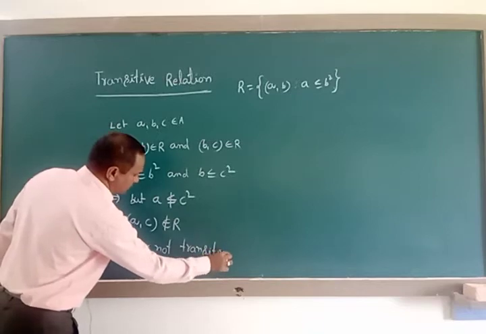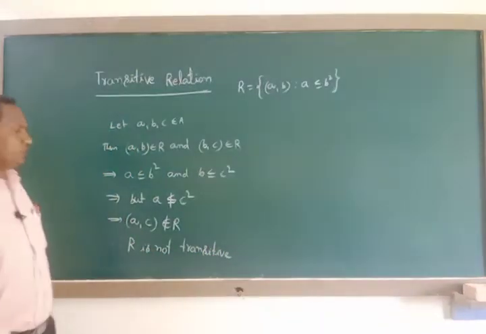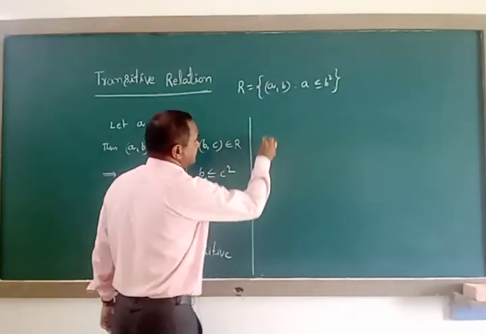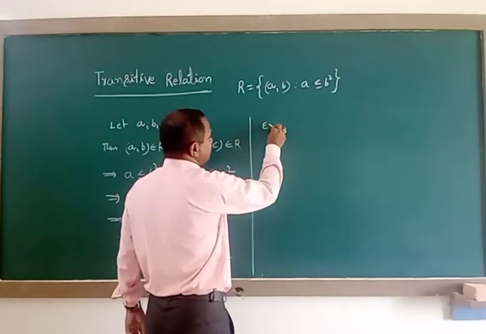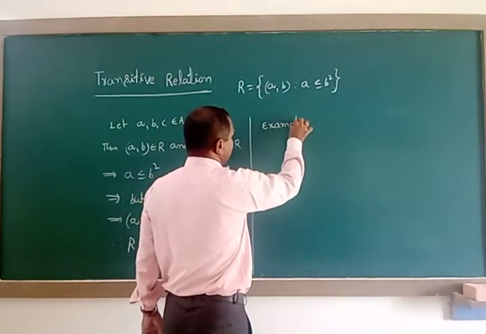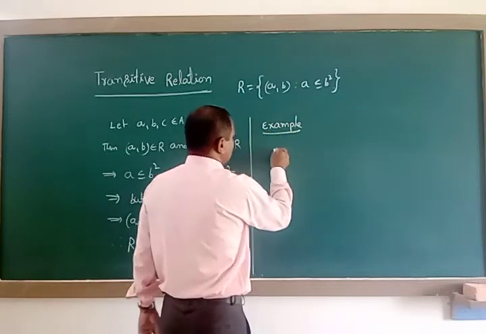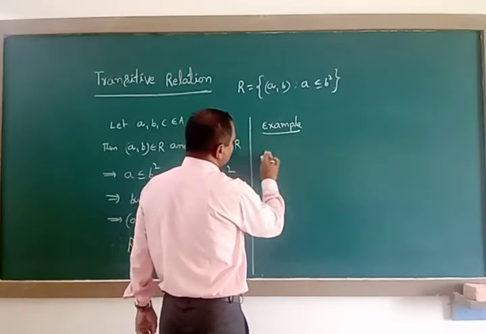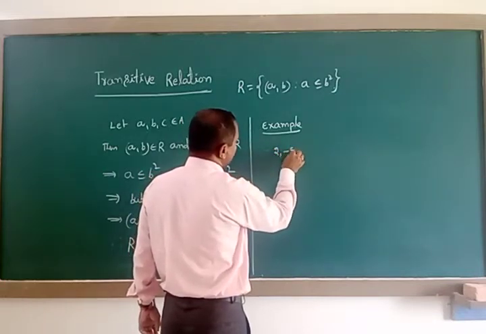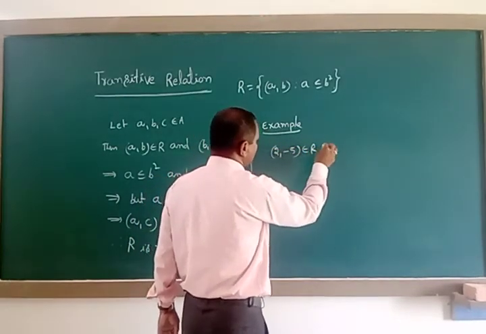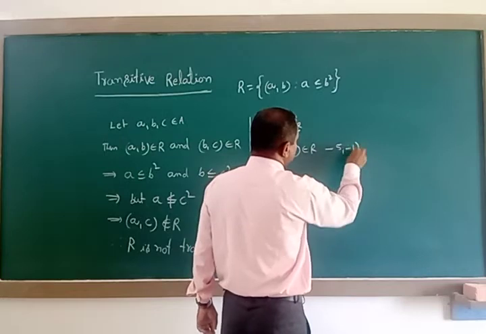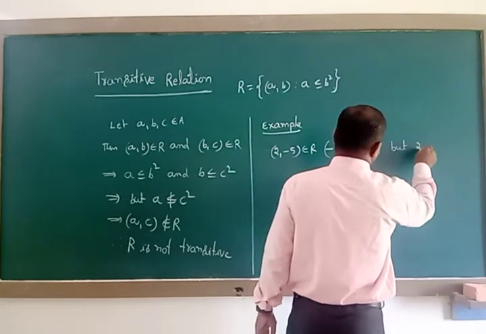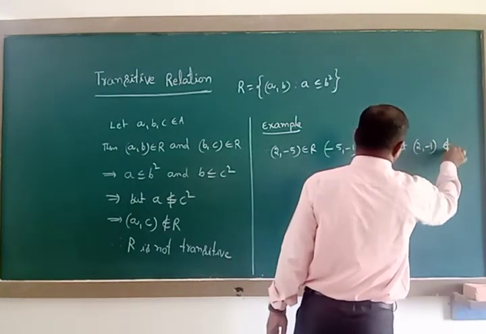R is not transitive. By showing one example, we can tell it is not transitive, taking numbers from the set of all real numbers. Example here: let (2, -5) belong to capital R, (-5, -1) belong to capital R, but (2, -1) does not belong to capital R.